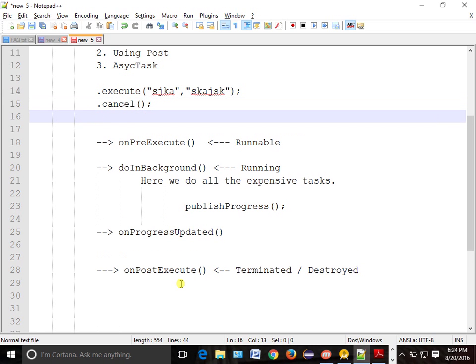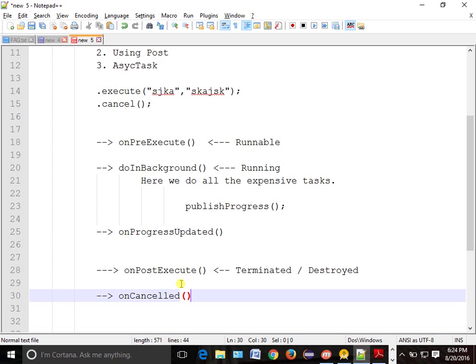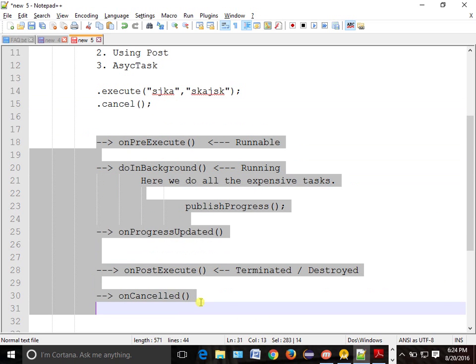As soon as you call dot cancel, automatically in your async task one method will be called, onCancelled. So these are part of your async task.